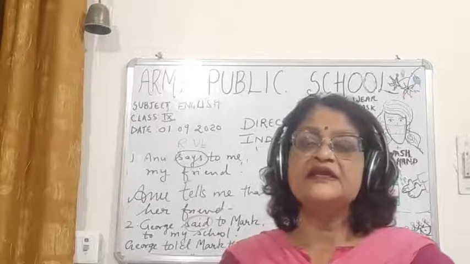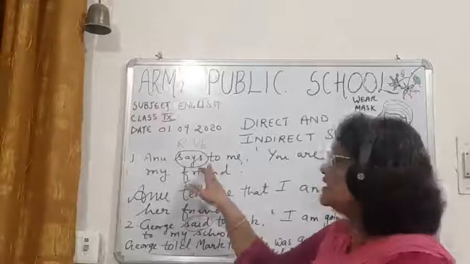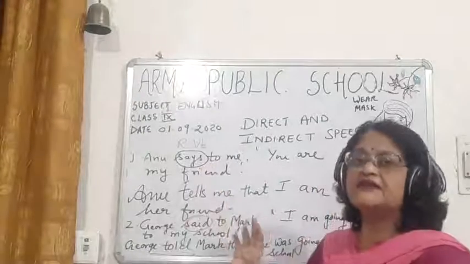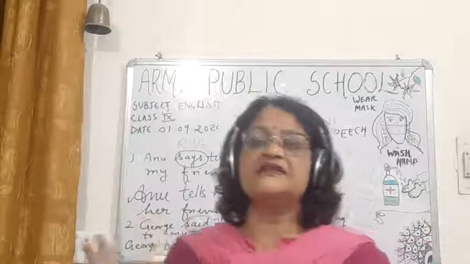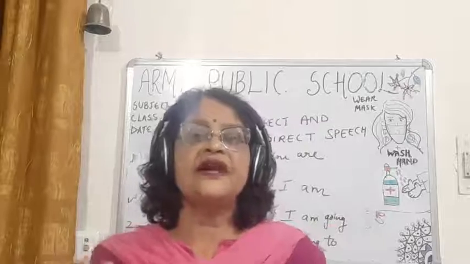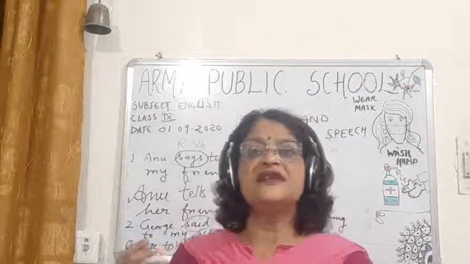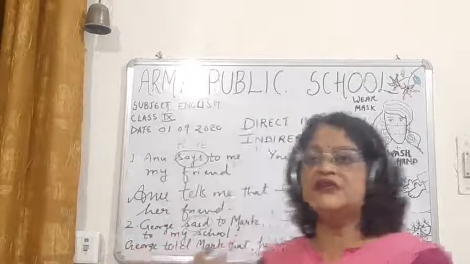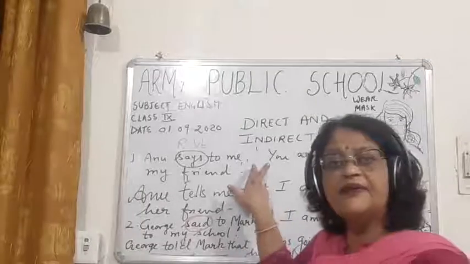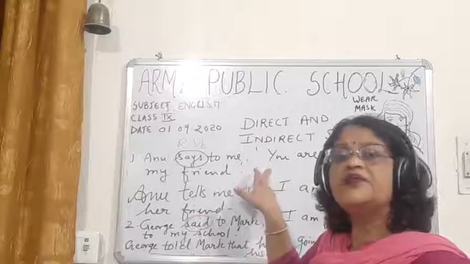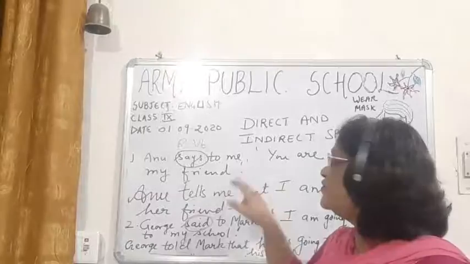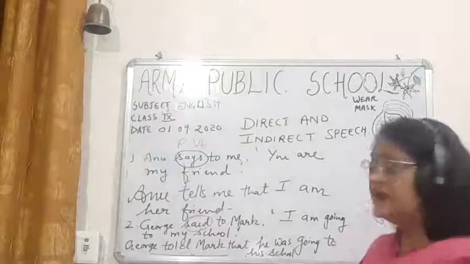So in the first sentence you can say the reporting verb says is in the present tense. So if the present tense says is there and you have to change from direct to indirect speech, then a few things will be changed. First thing, children, you have to remove the inverted comma, and after removing the inverted comma, you have to remove the comma which is there in the center.